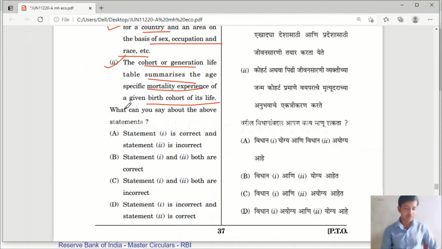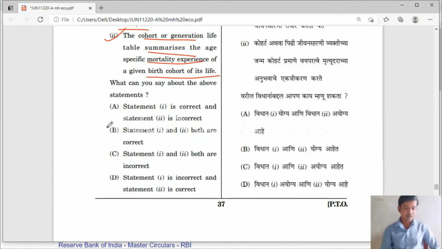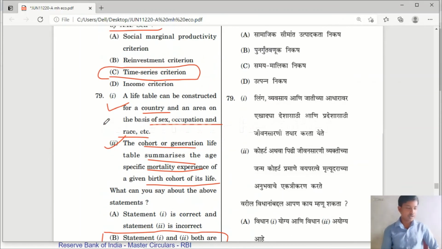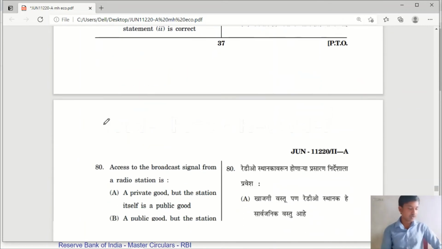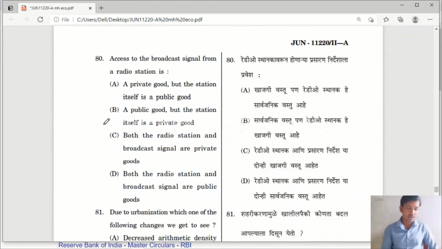So let us see the options. Both are correct here. So option B, statement 1 and 2 both are correct. Yes, option B is the right answer for question number 79. Both the statements are correct. Let us move to question number 80.